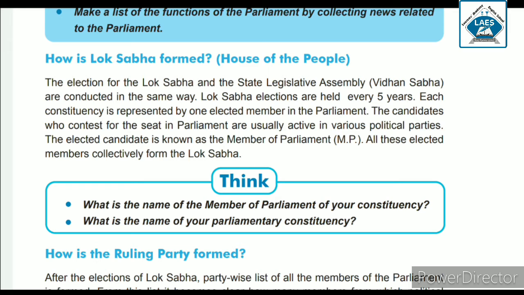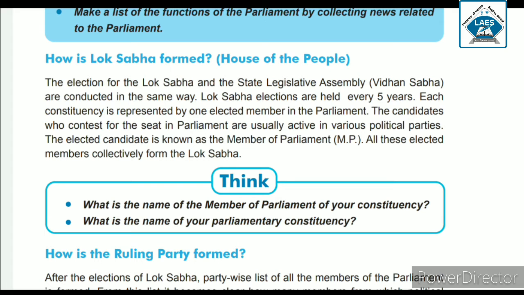Now each constituency is represented by one elected member in the parliament, and the candidates who contest for the seat in the parliament are usually active members of various political parties.